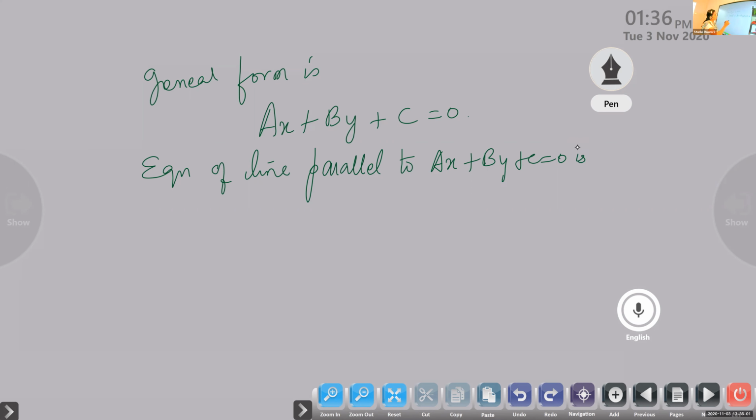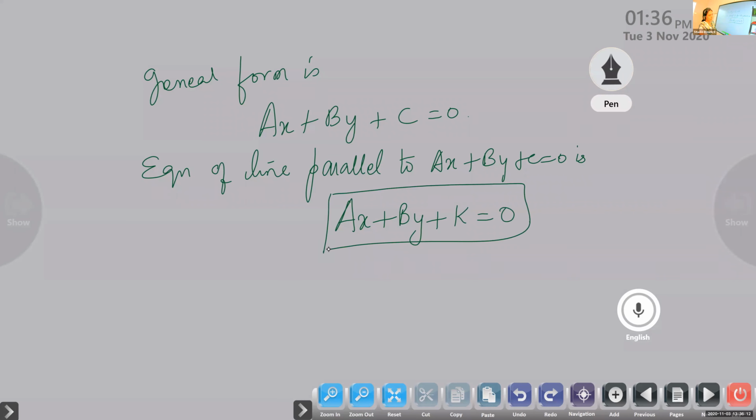So if it is parallel, the x and y terms will be the same, only the constant will change. Therefore, the equation is ax plus by plus k, only the constant term will change.